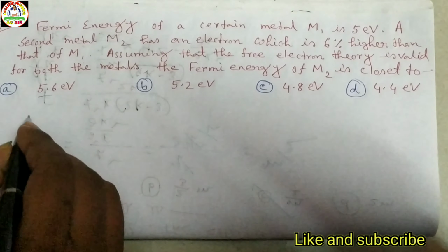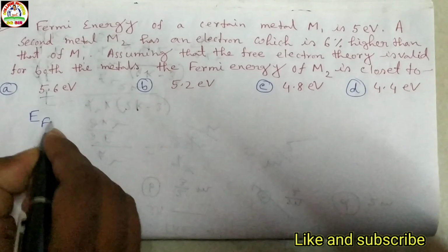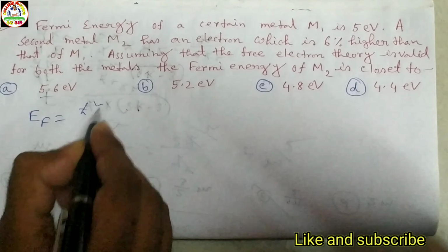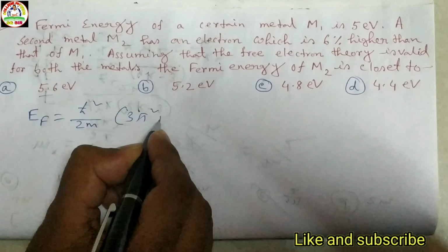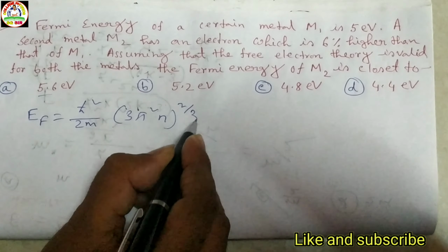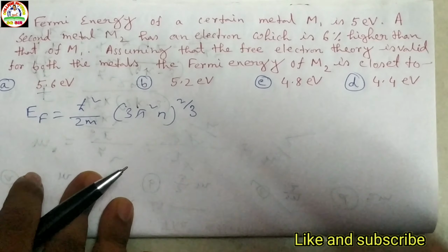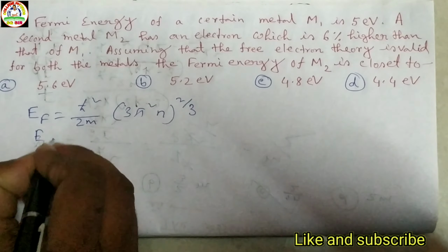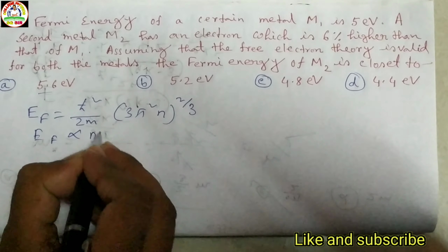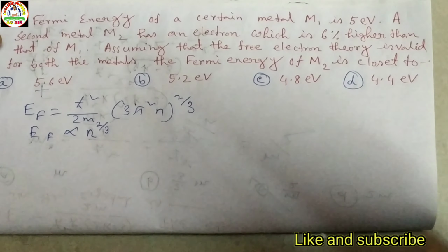So we know the expression for Fermi energy: EF is equal to ħ² by 2m into (3π² n) to the power 2/3. That we know. So we can write EF proportional to n to the power 2/3.